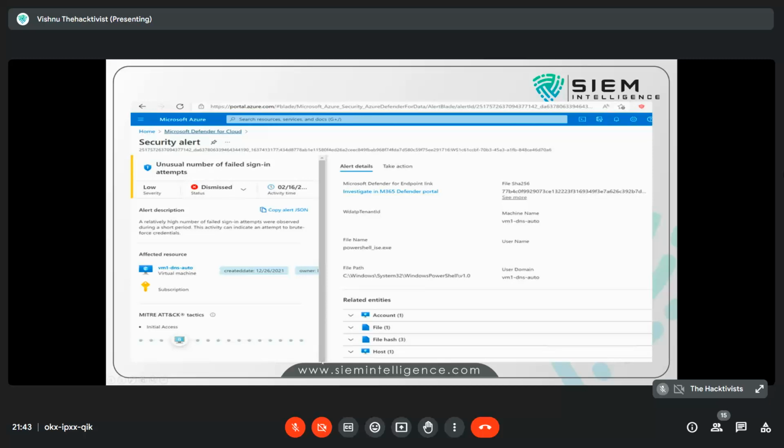Now the question comes, what is MITRE ATT&CK? MITRE ATT&CK is a framework. It tells you which part of the organization's security loophole the attacker focuses on, and which phase the attacker is in. It will actually give you a great understanding.